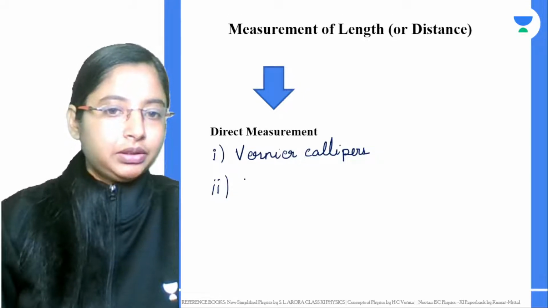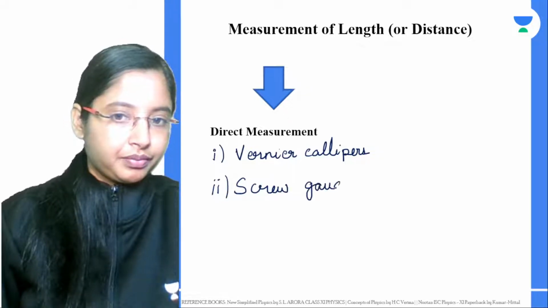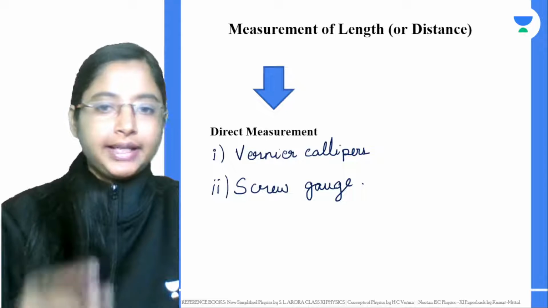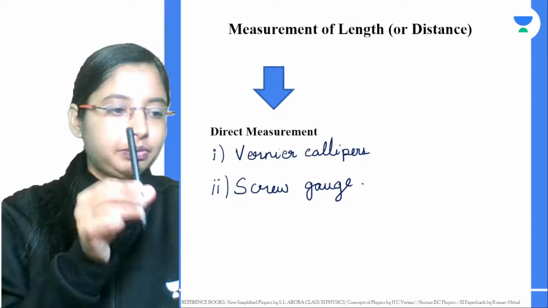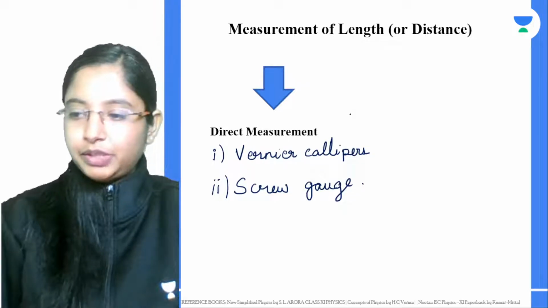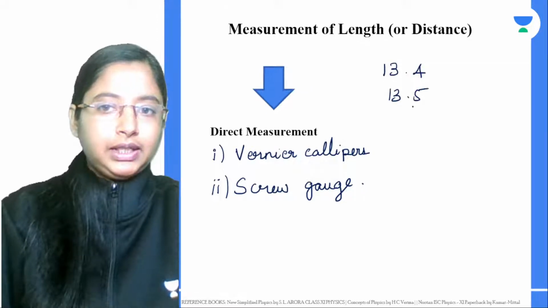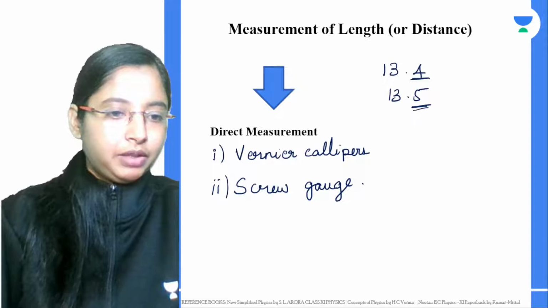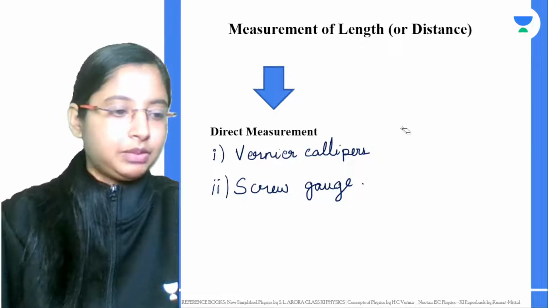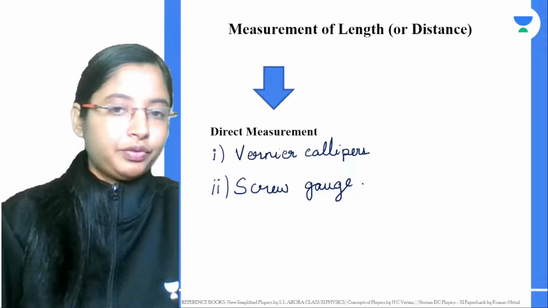Okay, you can use vernier caliper and you can use screw gauge. Vernier caliper is very simple. Now, if I use a scale to measure the length of my pen, I'll get a value somewhere around 13.4, 13.5. I'll get only up to 1 decimal point value. If I want up to 2 decimal point values, I want my accuracy to be more than that, in that case, what will I do? I'll go with the vernier caliper.